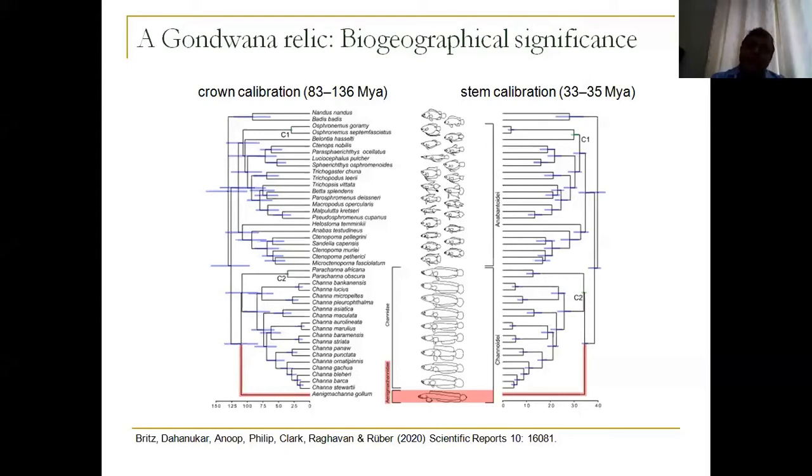The other analysis showed us that it retained some characters of ancestral forms different from Channidi. So we can actually say that this is a living fossil. So it's a very interesting example of a living fossil from a Gondwana time. So you can see that when you are looking at an integrated approach, when you look at different evidences together, you can have a better understanding of a given taxon.